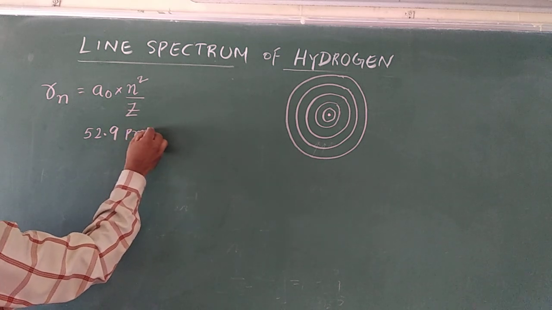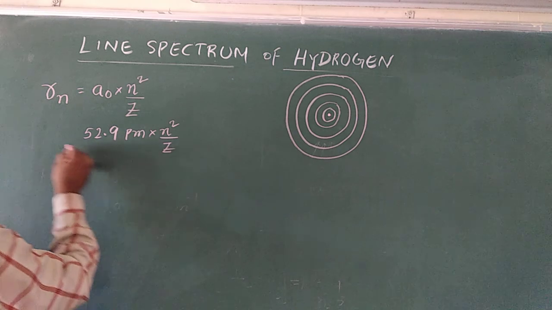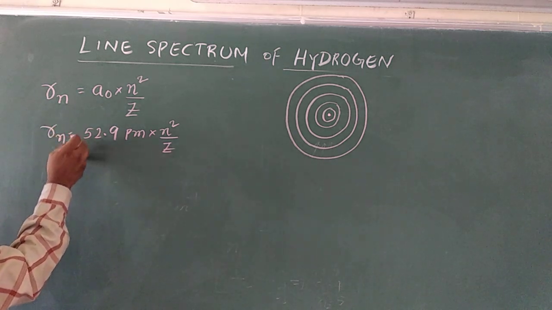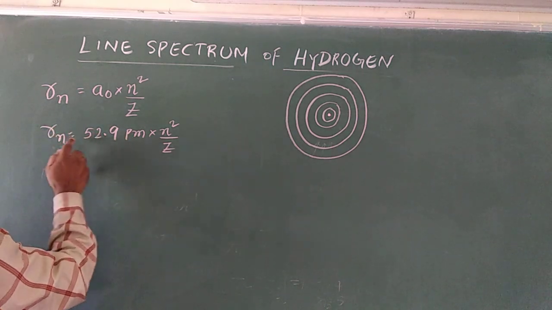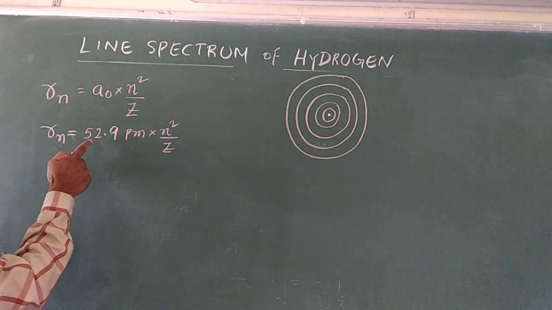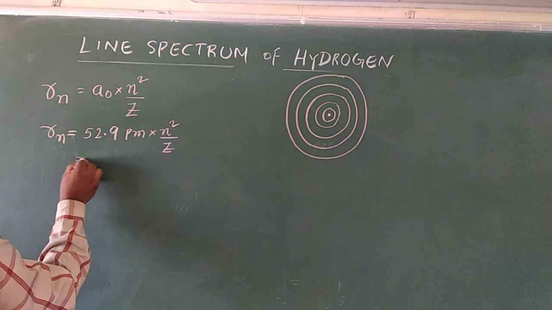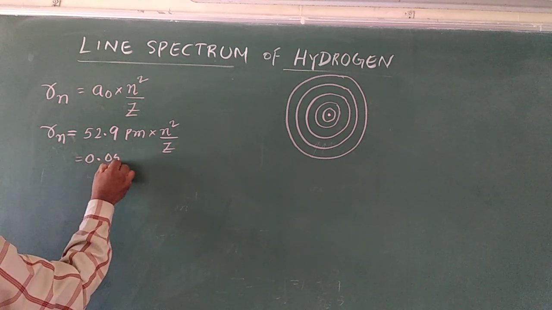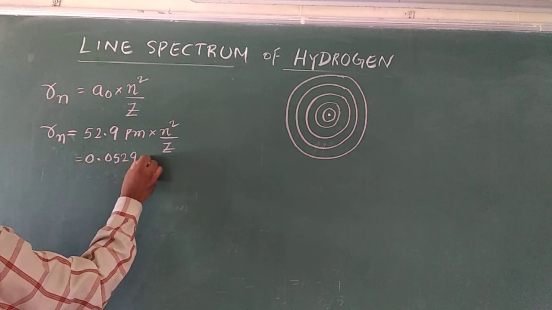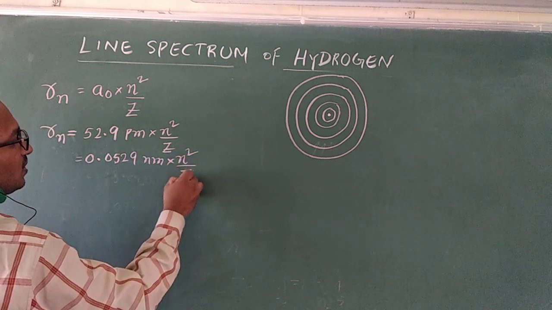If you substitute, Rn equals 52.9 picometers into n square by Z. If you want it in nanometers, 0.0529 nanometers into n square by Z.